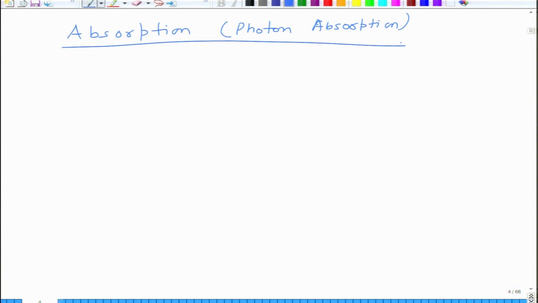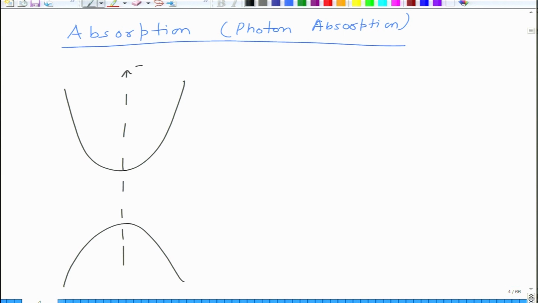So, if you have a semiconductor, let us say a hypothetical semiconductor like this, and this is E, this is where you have the E-K diagram, and you excite an electron from here, and this electron goes here, creating an electron here and causing a hole here. Essentially, this happens when you have light shining on it, E is equal to h nu, and this E photon is greater than Eg, which is this energy, right.